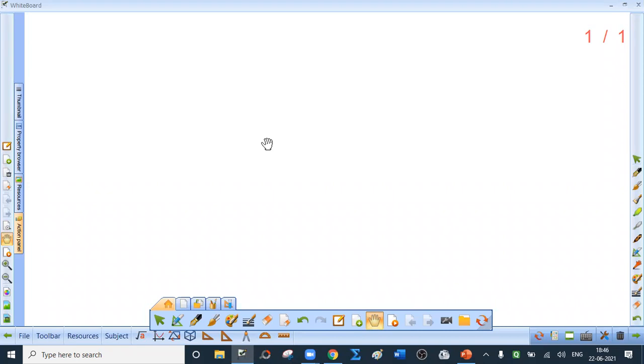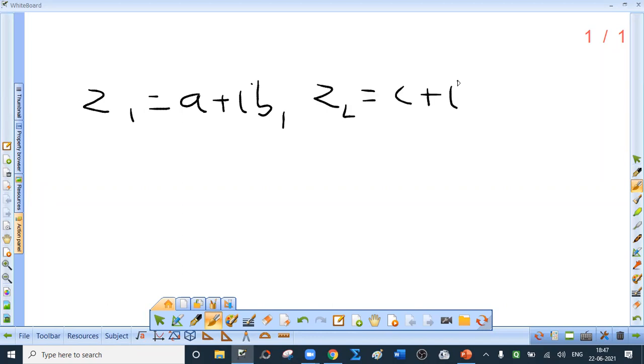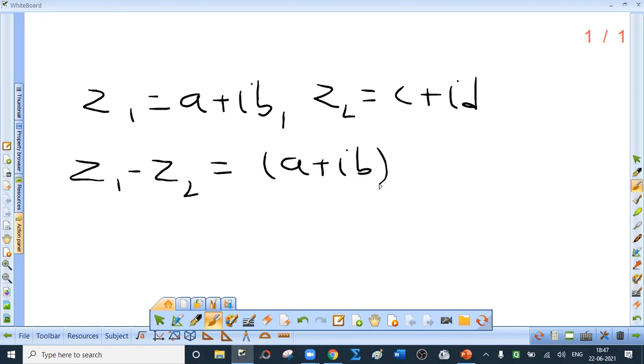Okay. Then comes subtraction of complex numbers. Suppose z1 is a plus ib and z2 is another complex number c plus id. Then how is z1 minus z2 defined? z1 minus z2 is subtraction of two complex numbers. Yes, what you say is absolutely right. a plus ib minus (c plus id).